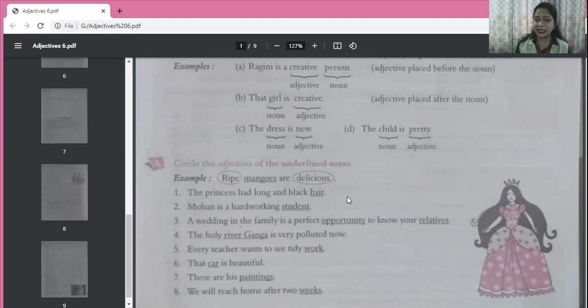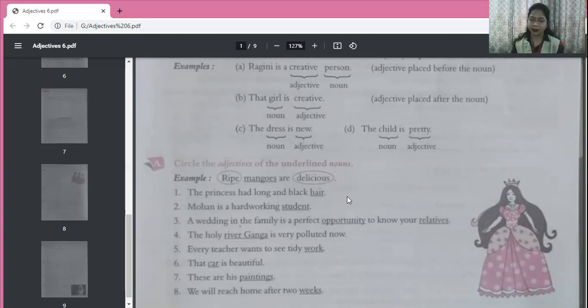Now, next sentence. The princess had long and black hair. The princess had long and black hair. Now, the noun is underlined, which is hair. Okay. Now, what kind of hair? What kind of hair? Long and black. So, long, black. Both these words are the adjectives.